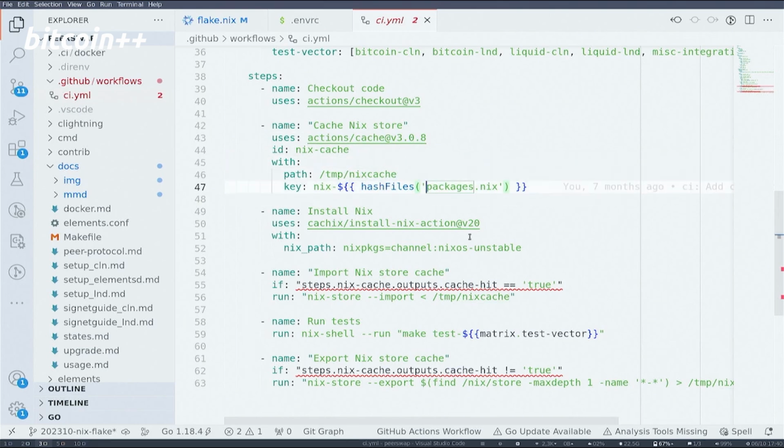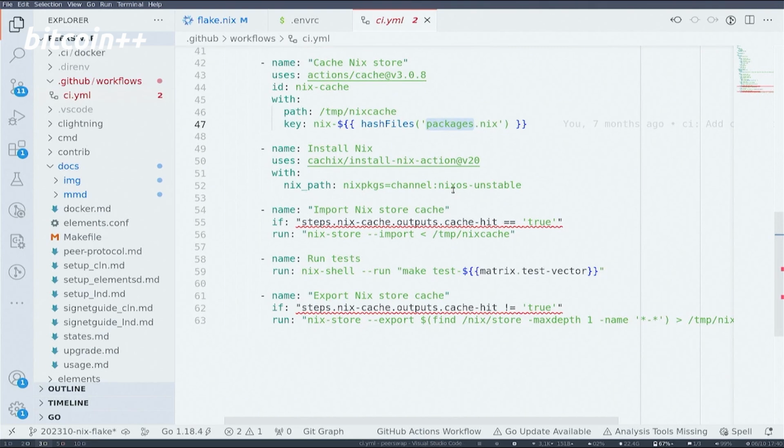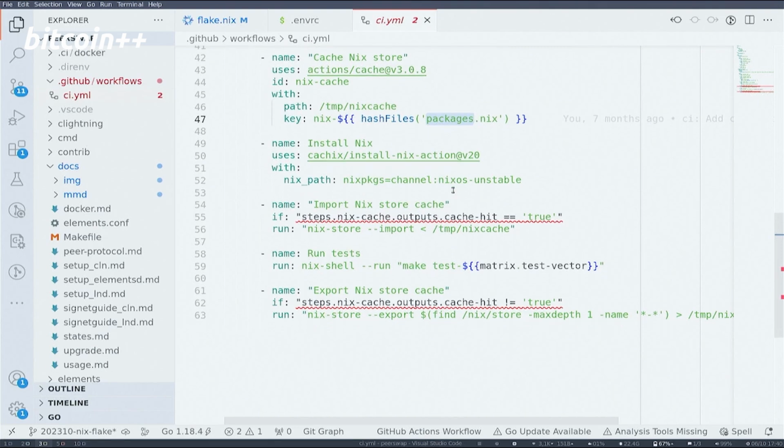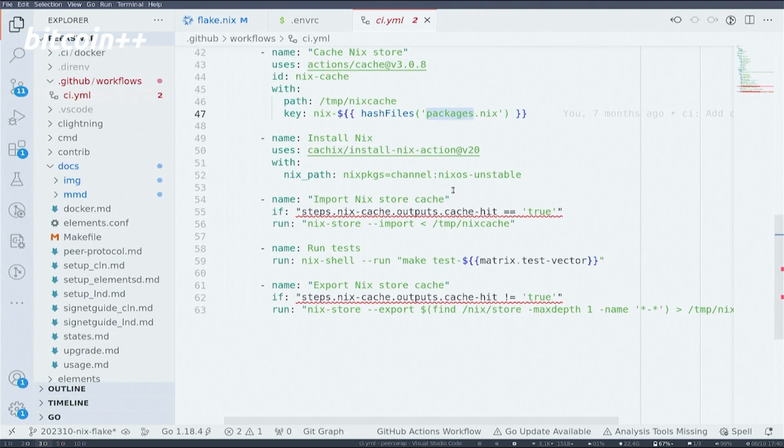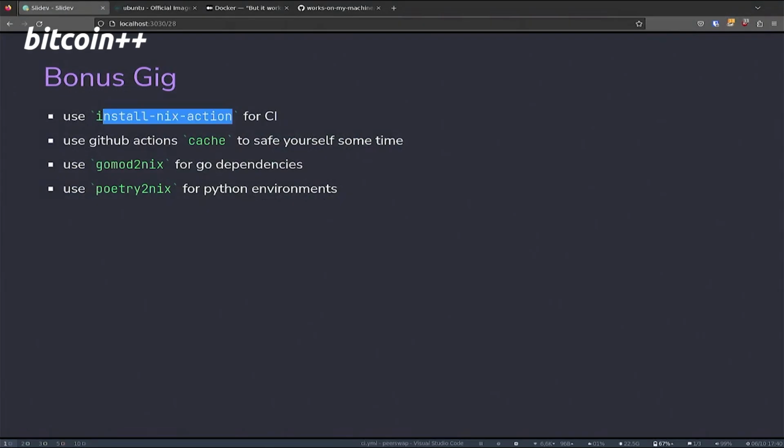Oh, this is an old version that still has the packages on Nix. It should then be the flake.nix. Store the stuff there. We can import the stuff from cache so that we don't have to build it up every time again. And basically, we just call nix-shell run make test, and that's it. CI is set up, and it's running the same versions as we use locally across all machines.